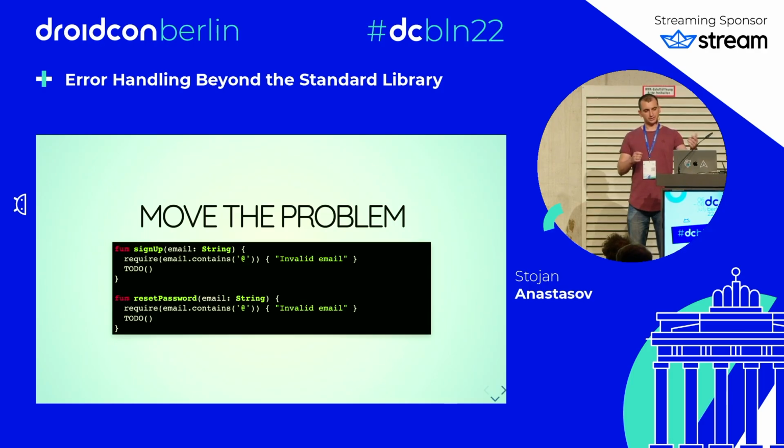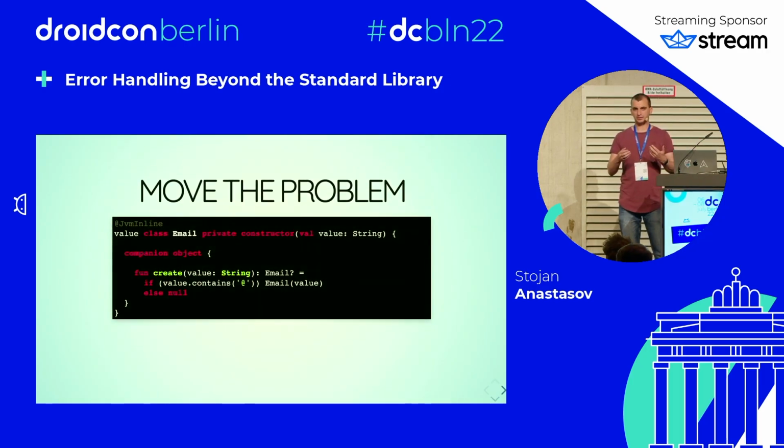To avoid this duplicate check and this require, we can move the problem somewhere else. To do that, we can create a value class Email that has a private constructor. We can create a create function, a factory function, that takes an email and validates it.